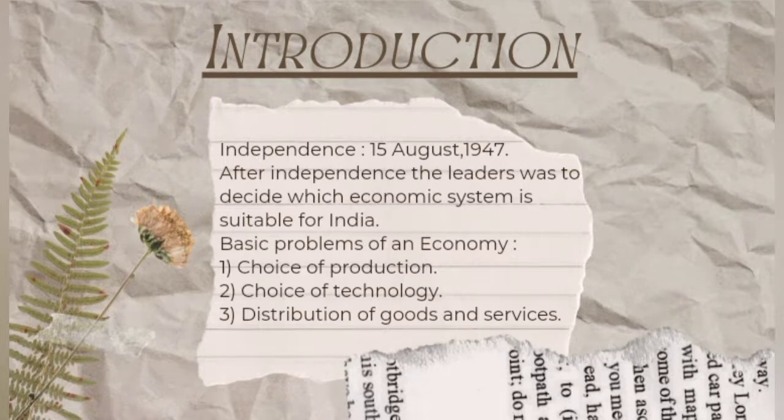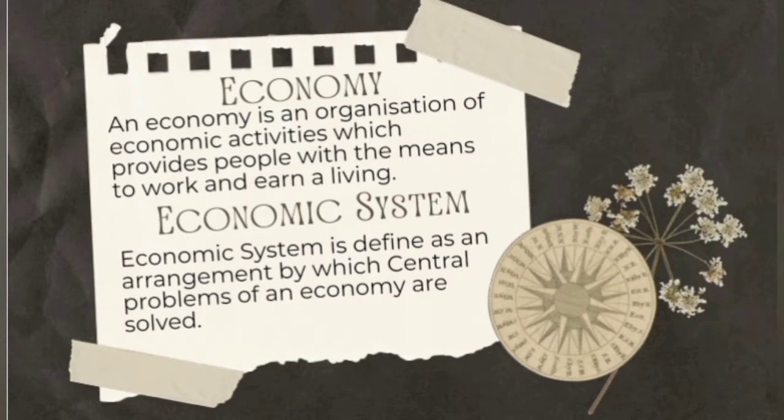Then what is an economy? Before going into this chapter, we must know what is an economy and what is an economic system. An economy is an organization of economic activities which provides people with the means to work and earn a living. Economic activities means the activities which are done to earn money or to earn a living. So a group of such economic activities in an area provides people with work and a means to earn a livelihood.